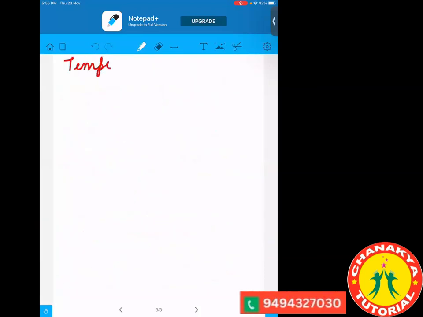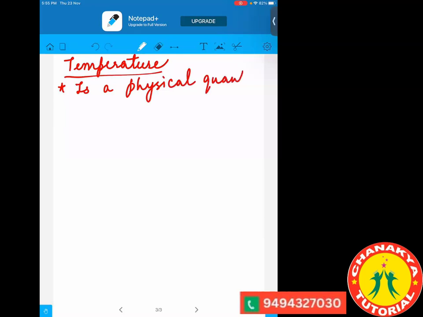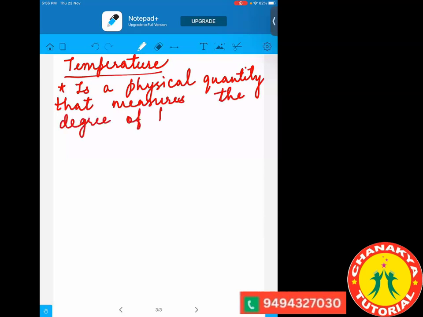Now the next topic is temperature. So we are saying temperature, but what is temperature? Temperature is a physical quantity that measures the degree of hotness or coldness of a body.